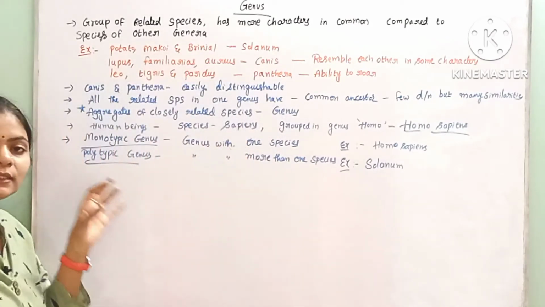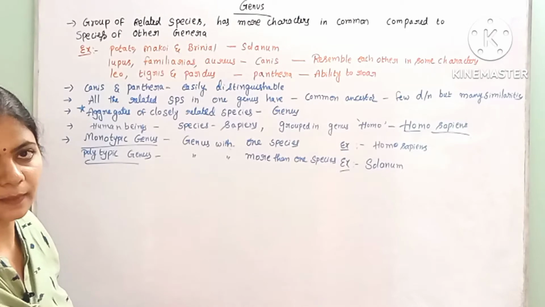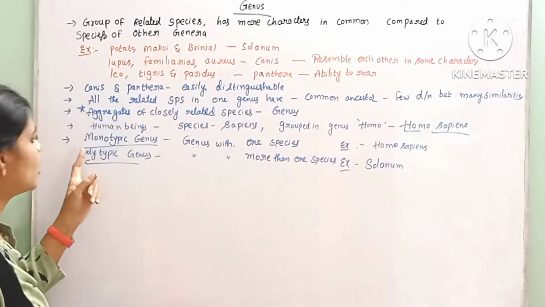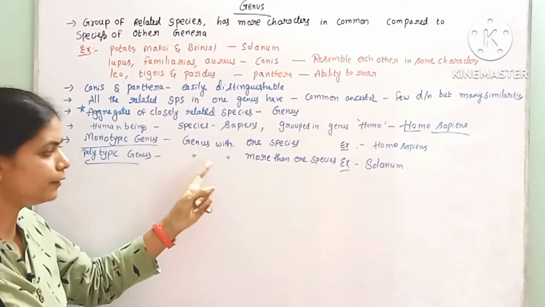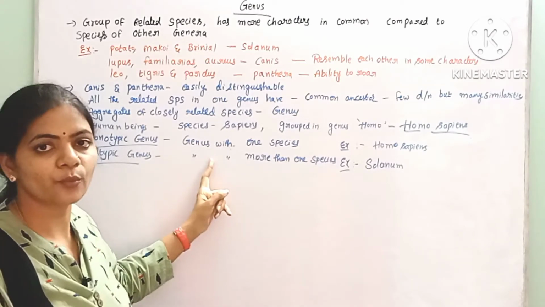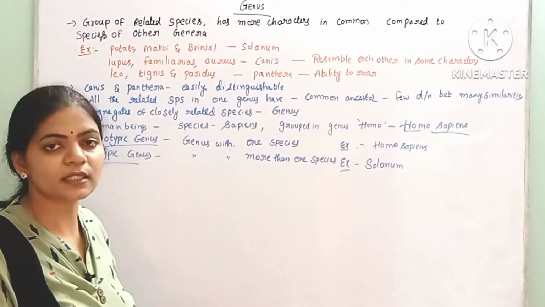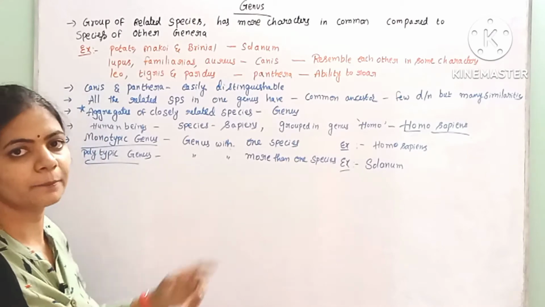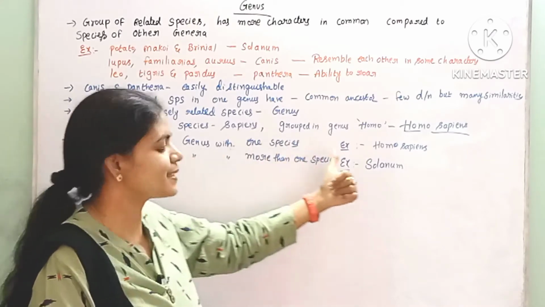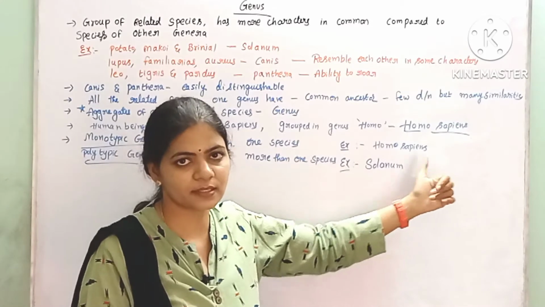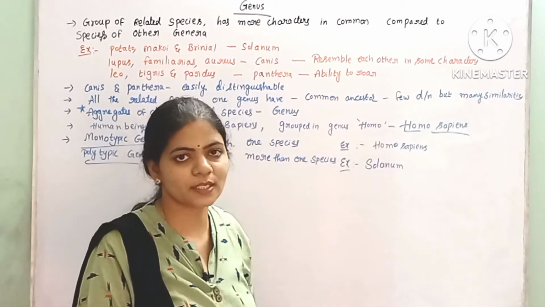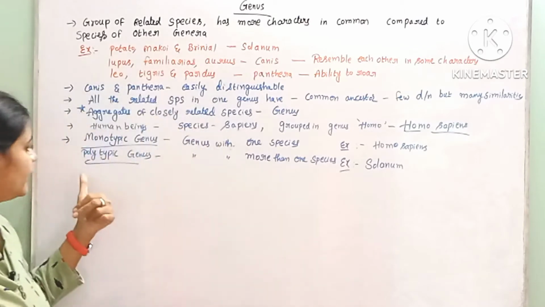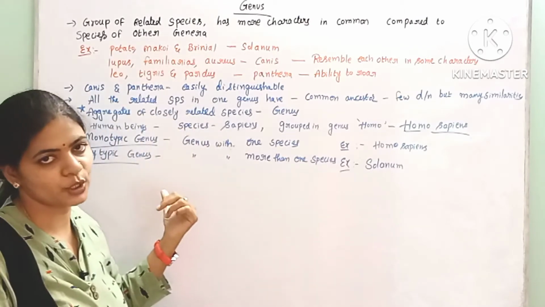And depending upon the number of species present in a genera, there are two types of genus. One is a monotypic genus and another one is the polytypic genus. A genus with one species is called monotypic. Example, Homo sapiens. Here this genera Homo has only one species, that is sapiens. And another one is a polytypic genus.